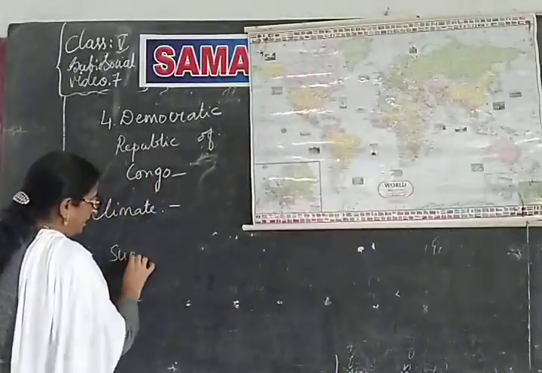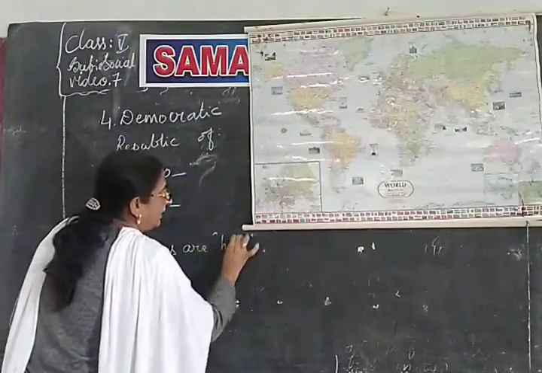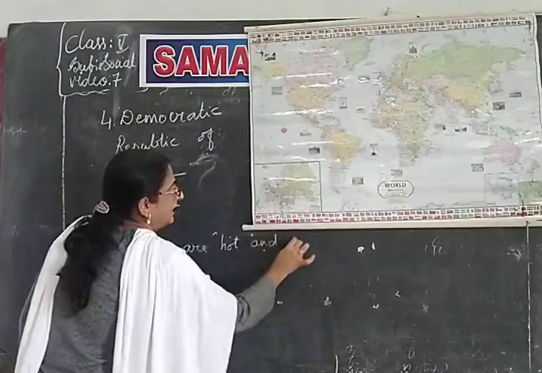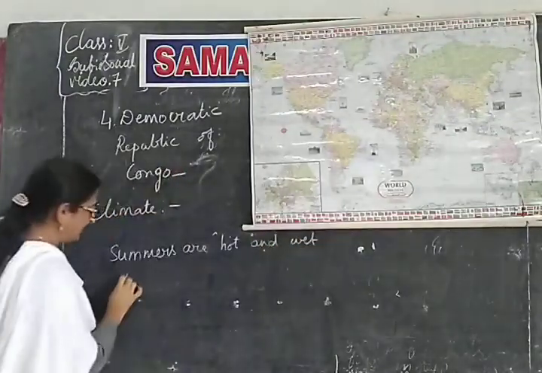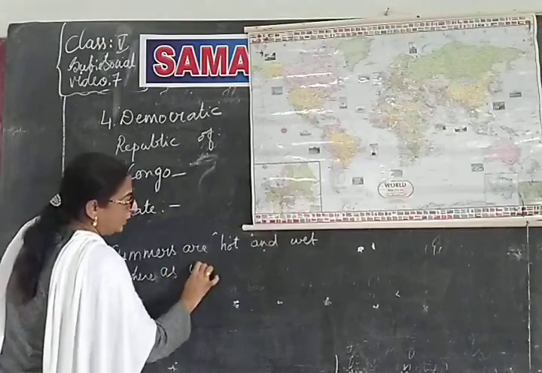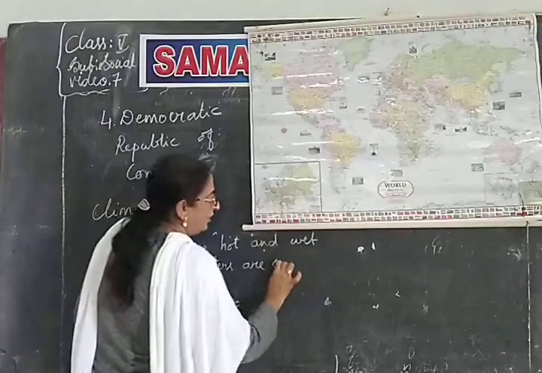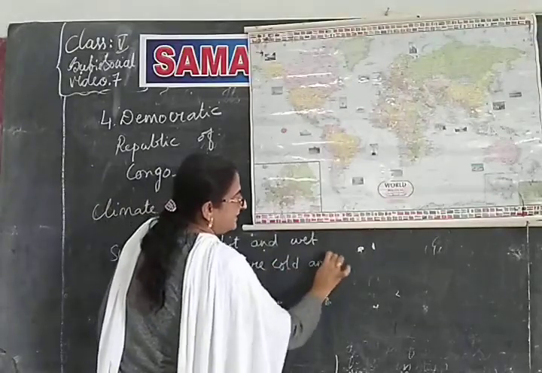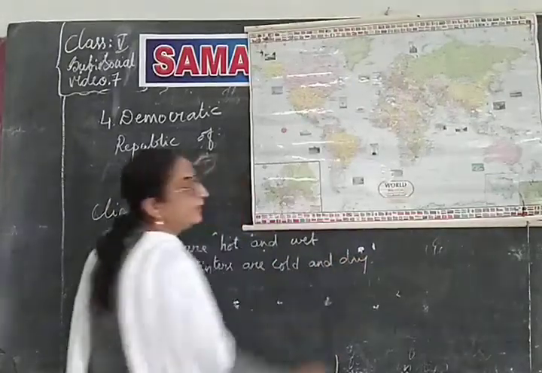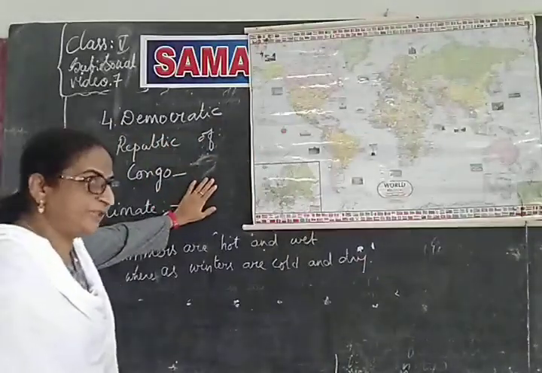Summers are hot and wet, whereas winters are cold and dry. So, this is about the climate of DRC. Next, you have learned about the climate of DRC.